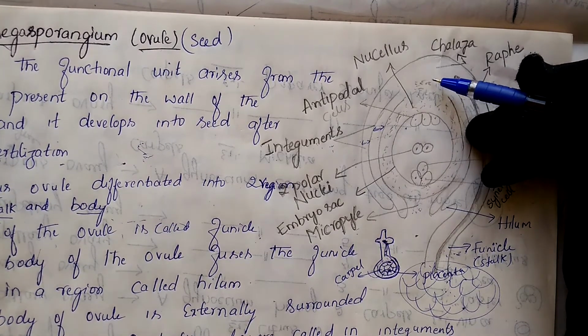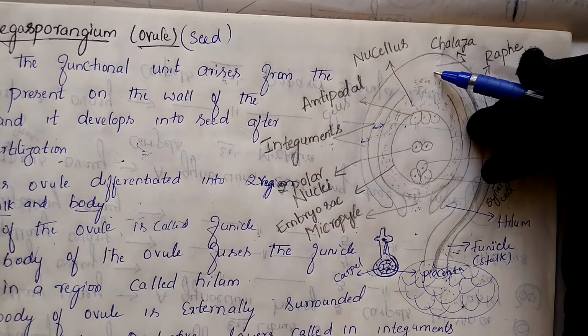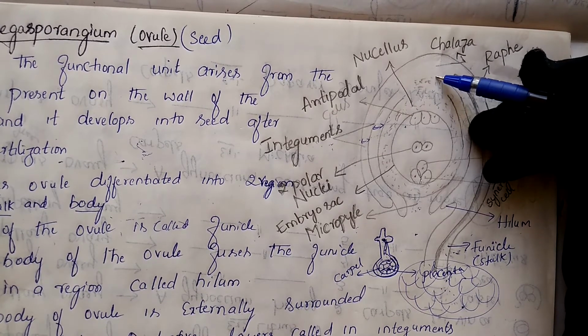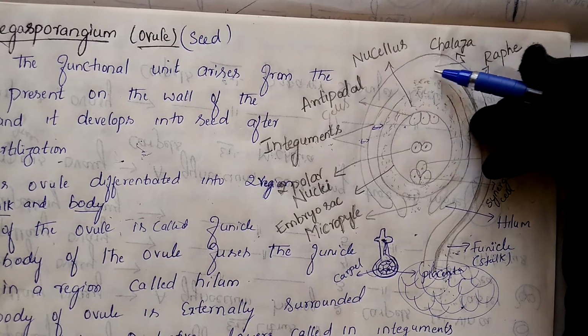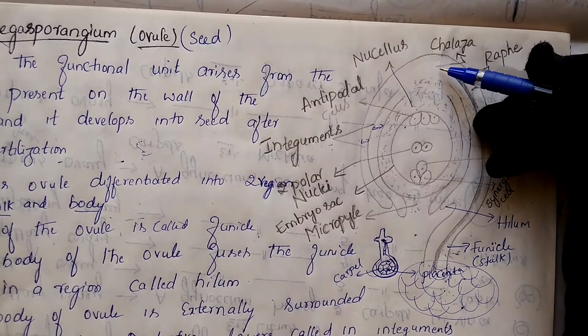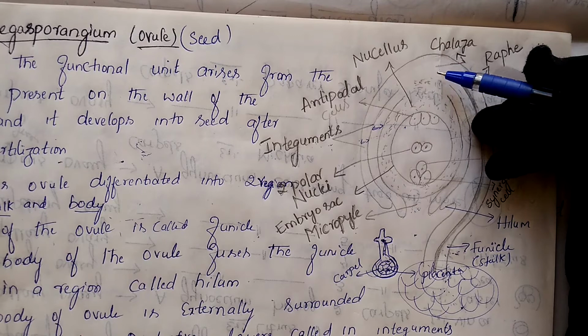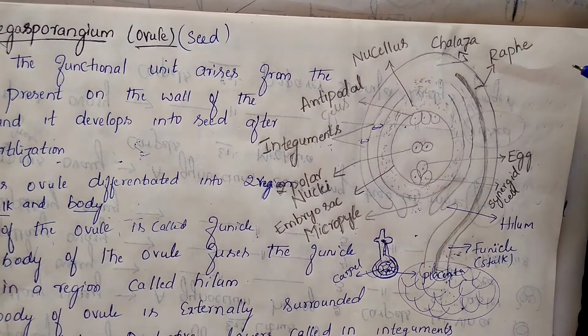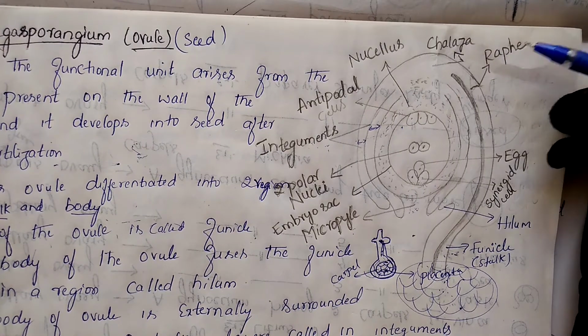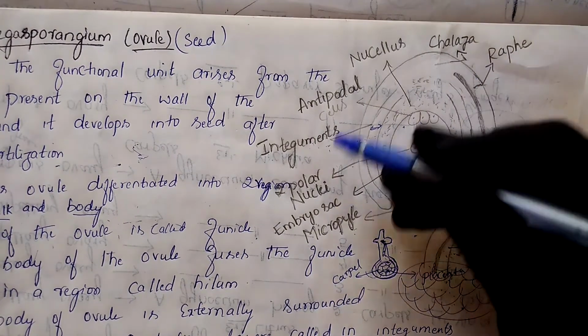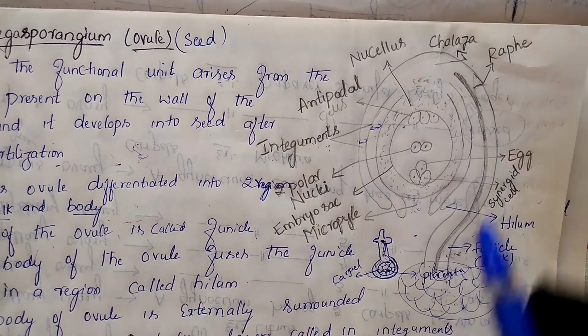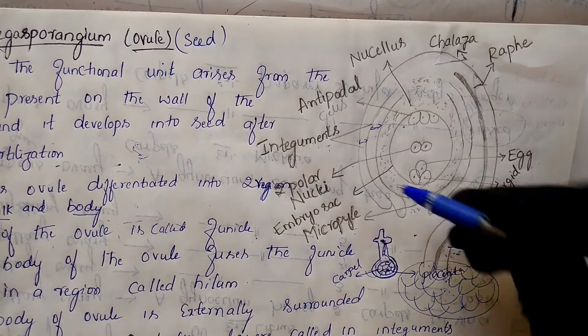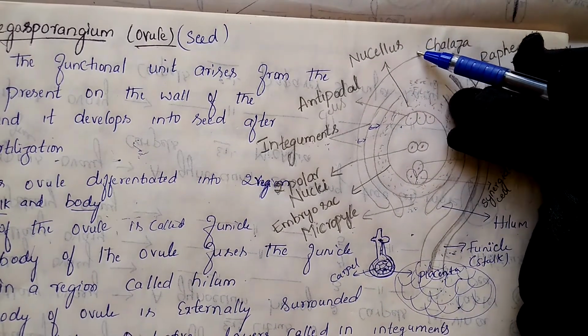This is the starting point of the chalaza, where the integuments start, opposite to the micropyle. It represents the basal part of the ovule. This chalaza region represents the basal part of the ovule, and it is present opposite to the micropyle region.